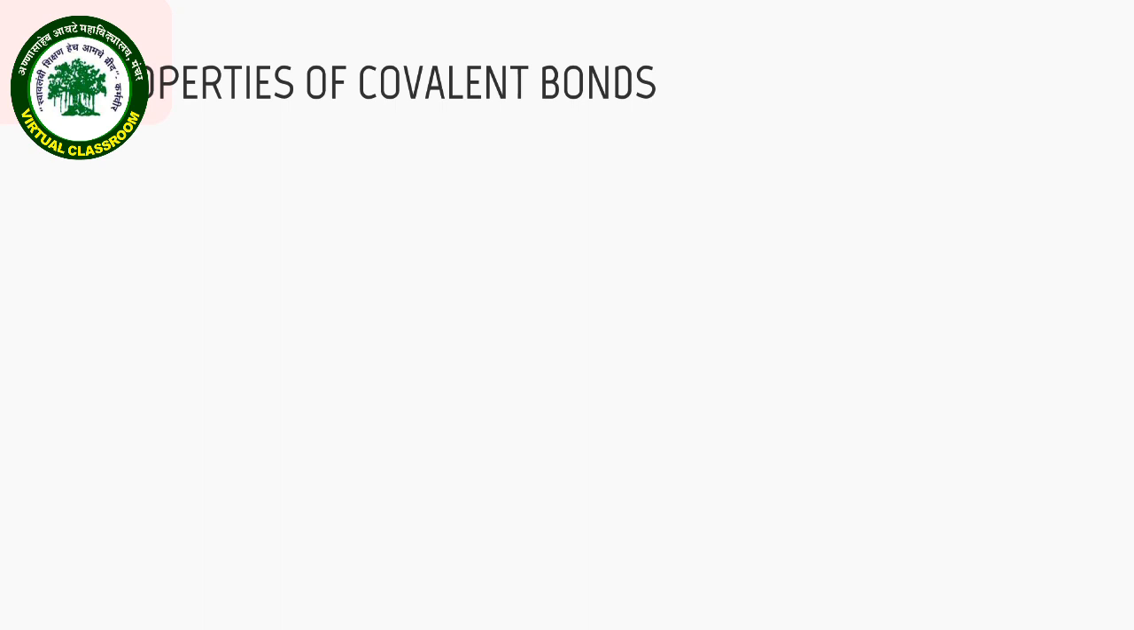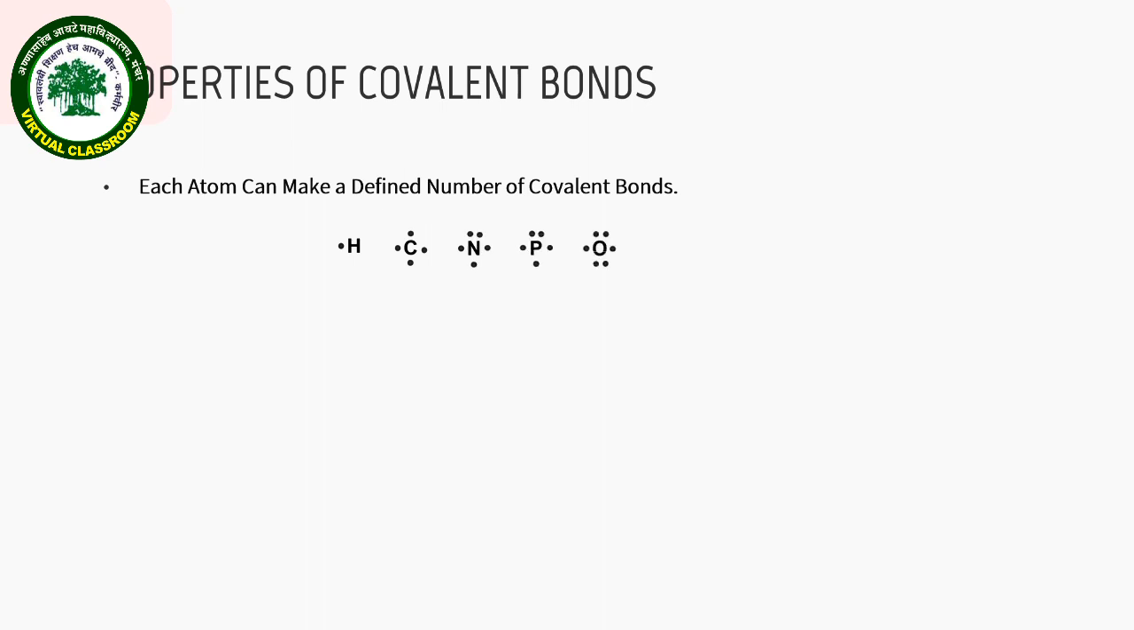Let us look at some properties of covalent bonds. The first one is that each atom can make a defined number of covalent bonds. In order to fill the outermost orbital, the electrons within it form covalent bonds with other atoms. Most of the molecules in living system contain only 6 different atoms, that is hydrogen, carbon, nitrogen, phosphorus, oxygen and sulfur. These atoms readily form covalent bonds with other atoms and rarely exist as isolated entities.